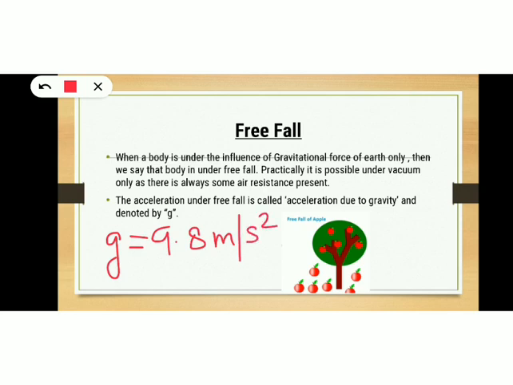Okay, so free fall of apple. Falling of an apple is under the influence of gravity, so it can be regarded as a free fall. The acceleration experienced by an object in free fall is called acceleration due to gravity, and this acceleration is due to the gravitational force of the Earth.